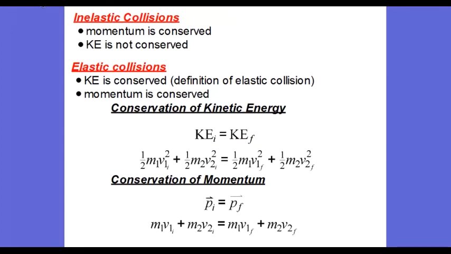Now let's look at elastic collisions in one dimension. Remember that an elastic collision is one in which kinetic energy is conserved. So the initial kinetic energy before the collision is the same as the final kinetic energy after the collision. And here is the equation that would allow us to figure out those values. Remember, momentum is conserved in all collisions.